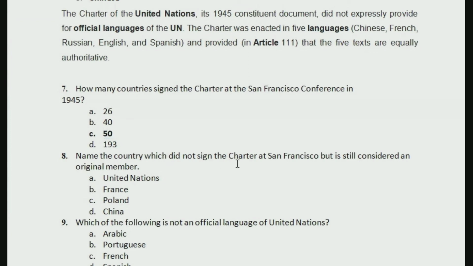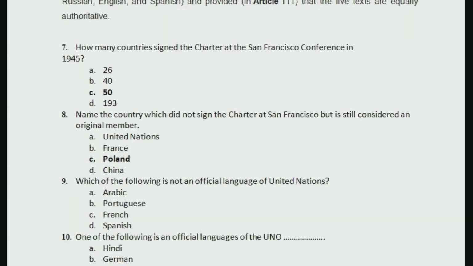Name the country which did not sign the charter at San Francisco, but is still considered an original member. Like we saw, the original members or founding members of the United Nations organization. Which of these countries is considered an original member, even though it could not make it to the conference? So the answer is option C, Poland, right? They could not make it, but still they gave their signature that same year only.